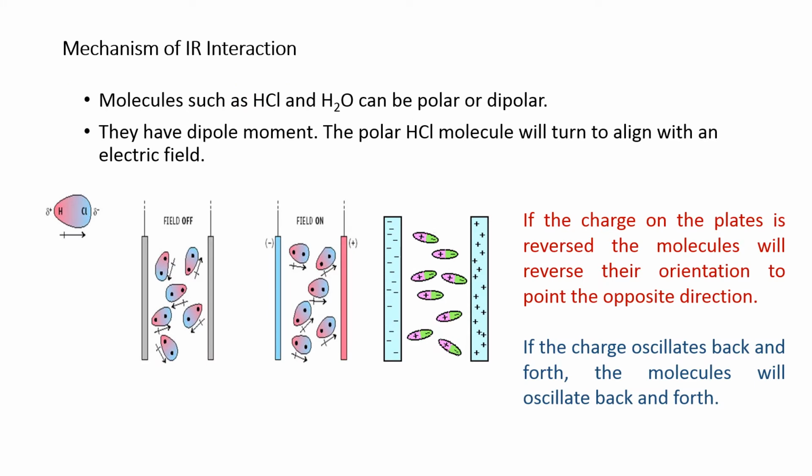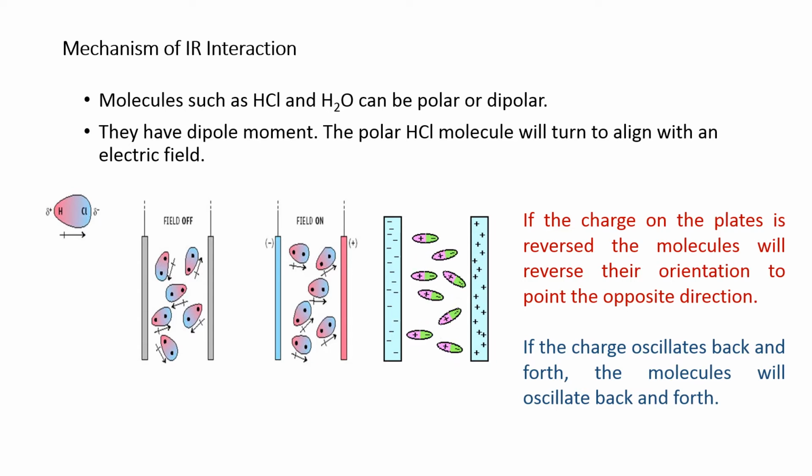We are going to discuss the mechanism of IR interaction with matter. As we have discussed earlier, only polar molecules are IR active. Molecules such as HCl and H2O can be polar or dipolar, and they exhibit a change in dipole moment. That is, they have a dipole moment, and the polar HCl molecule will turn to align with an electric field.